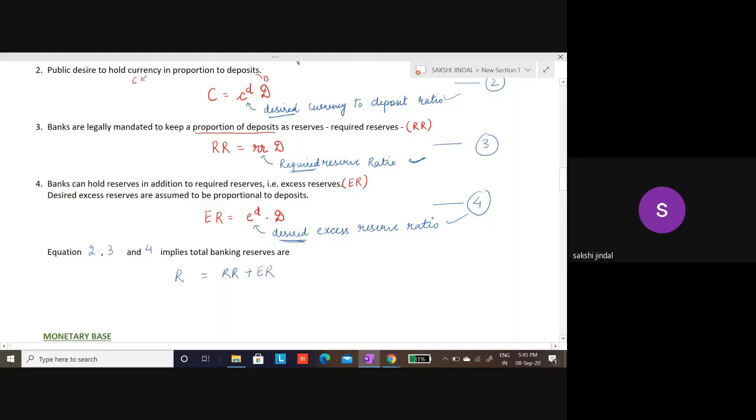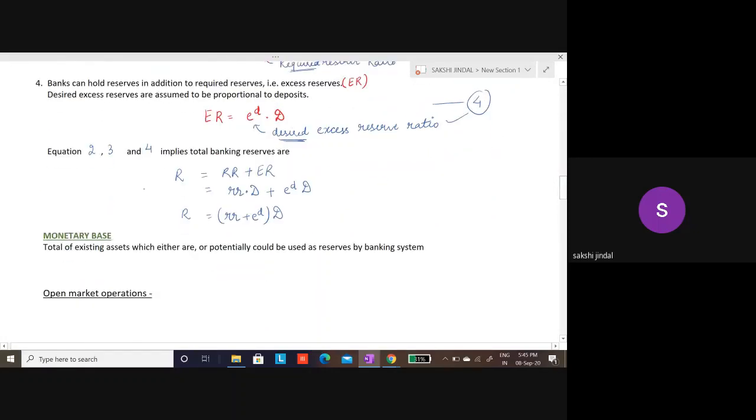My overall reserves can be in the form of required reserves or excess reserves, which is RR into D plus ED into D. Using equation 3 and equation 4, my overall reserves is equal to RR plus ED into D.